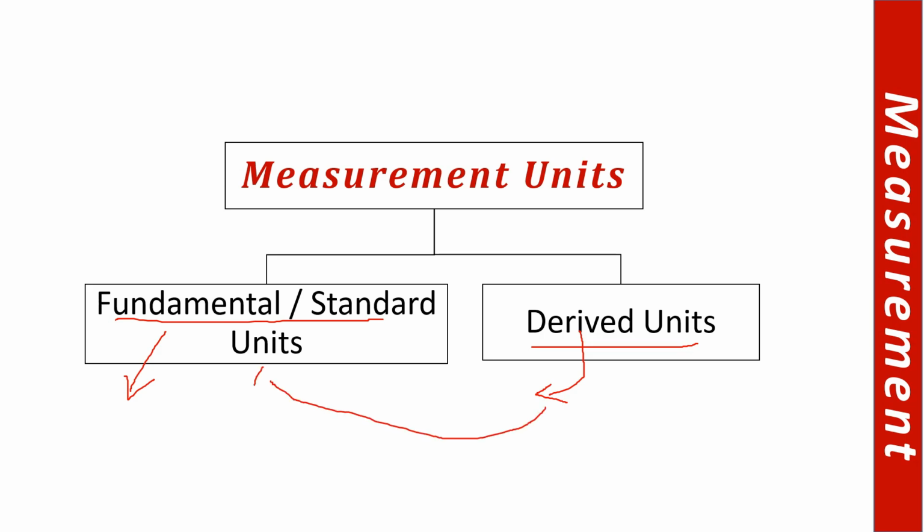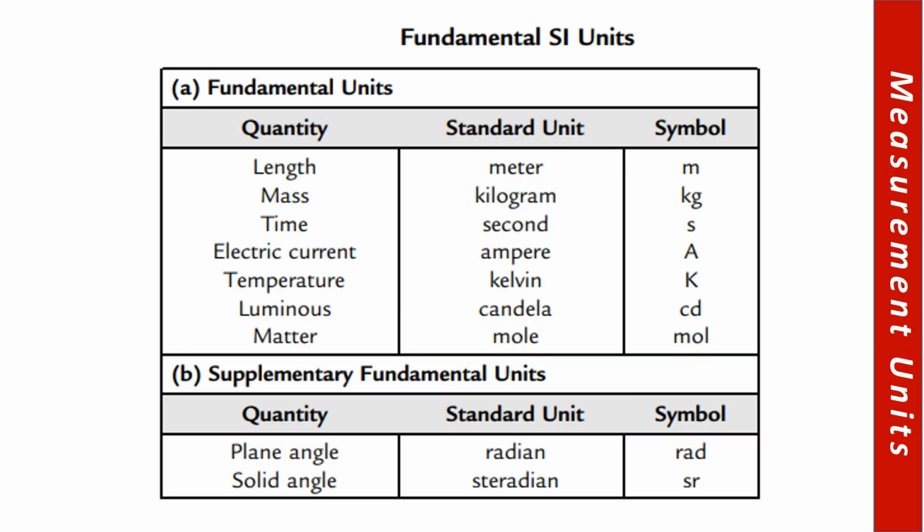Derived units are those which are derived from the fundamental units by either multiplying or dividing two or more fundamental units. This is how we get derived units. Standard or fundamental units do not require any other unit or quantity to depend on, because they provide the base for all the measurements and all the units. Derived units are derived from the fundamental quantities by multiplying or dividing them, so we get the derived quantities.